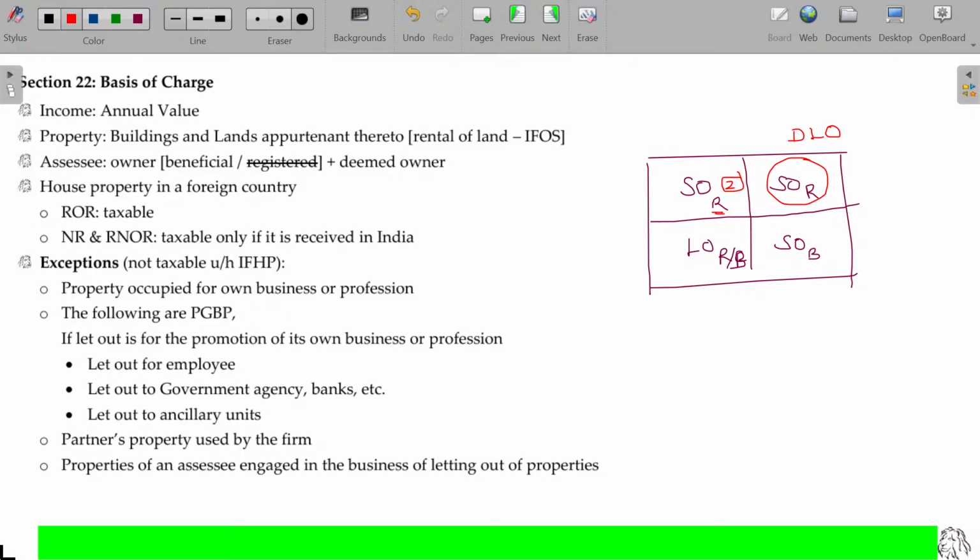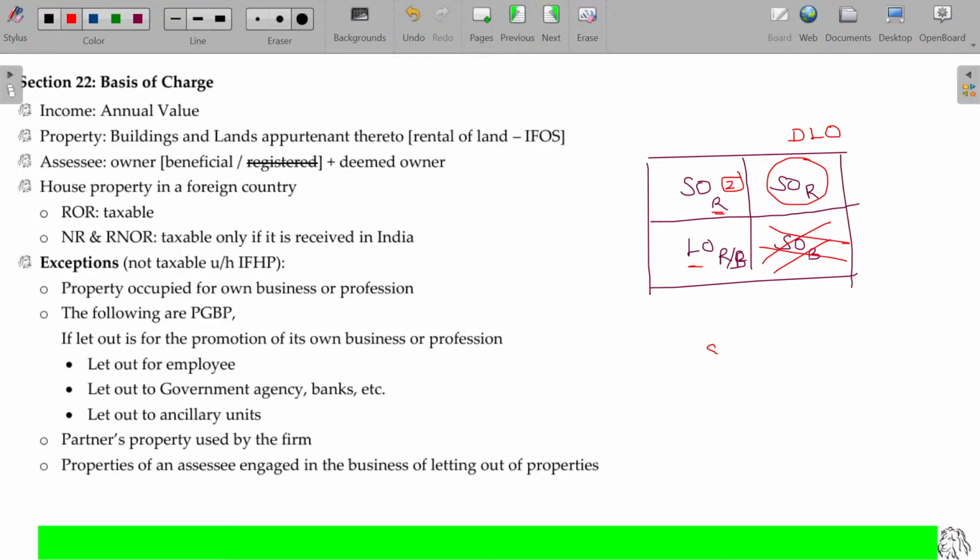Is that okay? So, self-occupancy, more than 2 house properties. Up to 2 will be residential house property, self-occupied. Beyond that, self-occupied for the residential still will be named as deemed to be let out. And if you are really letting out, the let out could be for residential or commercial purpose. Doesn't matter, you can treat the same way. So, this is let out portion. If you are using your own property for your own business purpose, then this will not fall under income from house property.